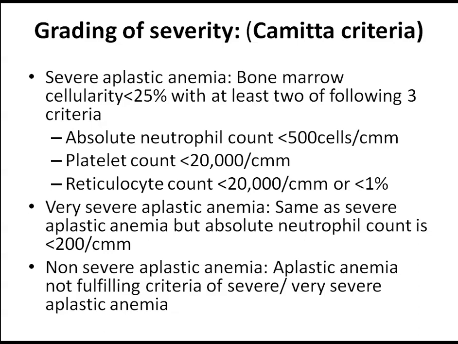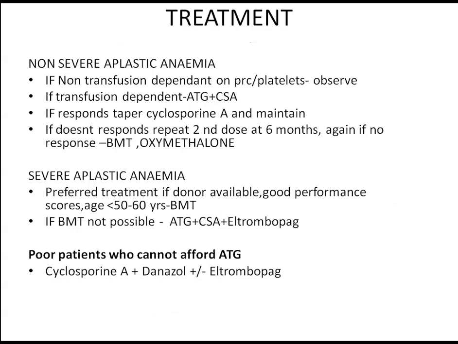And the grading of severity is very important because it helps in the treatment. The criteria used is the Camitta criteria. Severe aplastic anemia is a hypocellular bone marrow with less than 25% with at least 2 out of 3 of the following: ANC less than 500, platelets less than 20,000, and reticulocyte count less than 20,000 or less than 1%. Very severe, the same criteria plus ANC less than 200. Non-severe, not meeting both of these criteria, is non-severe.